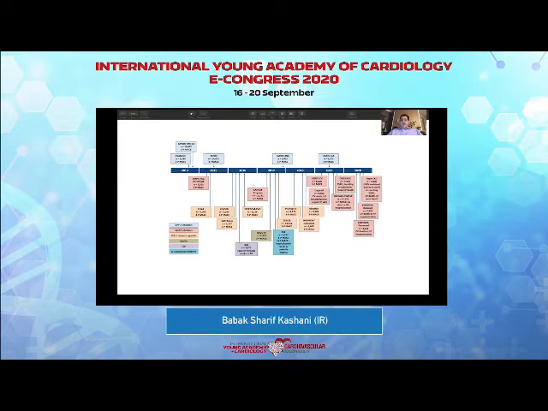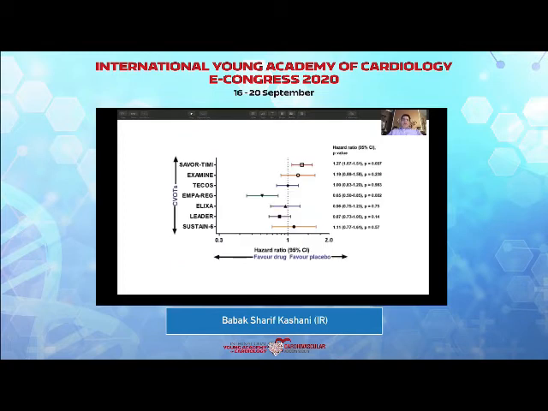And recently, the last studies that we see in the year 2020 have been published. Some of them are included in my slides. Interestingly, we see that these medications, especially the SGLT2s, are showing great benefits for patients with heart failure in diabetics and also in non-diabetics. This is a slide showing the effects of different studies on medications in heart failure patients.